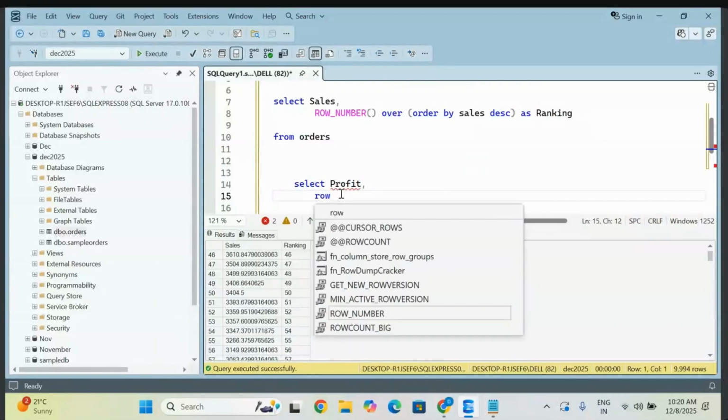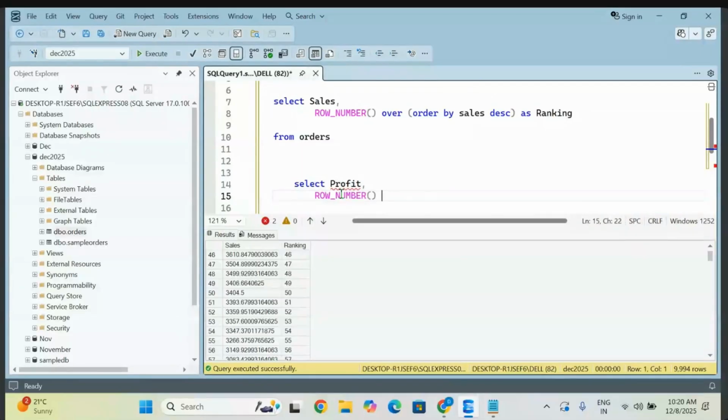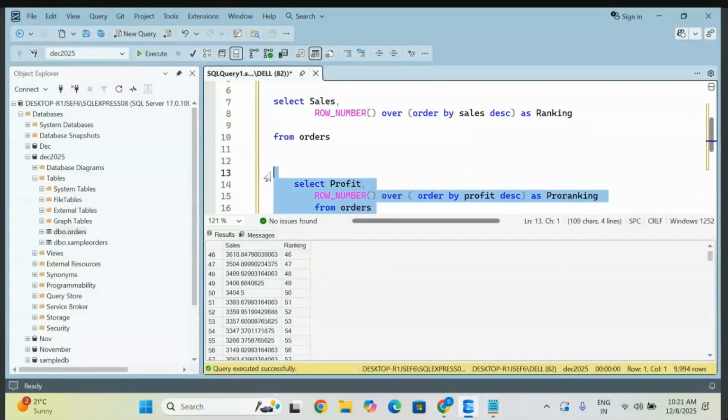ROW_NUMBER, you just give OVER ORDER BY, whatever profit you are taking, and you can give descending order. I'm giving a different alias name, profit ranking, from your orders table. Let me execute it.